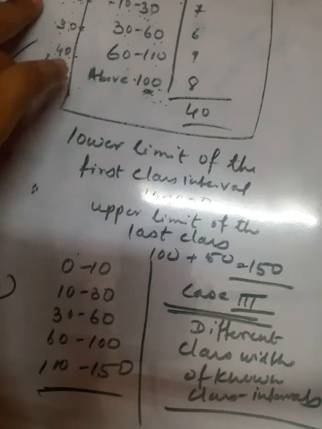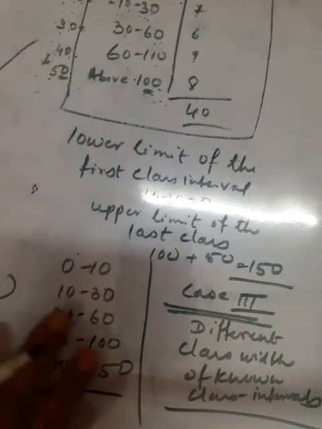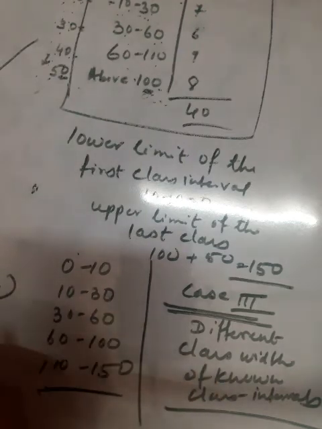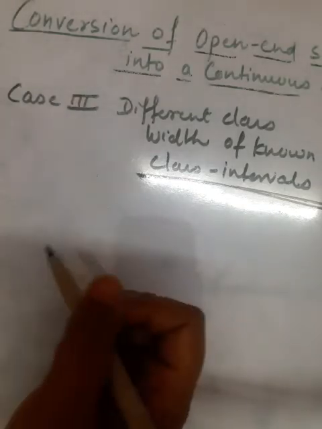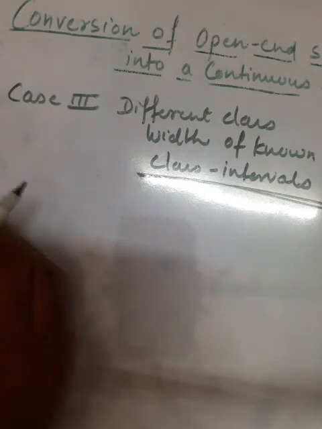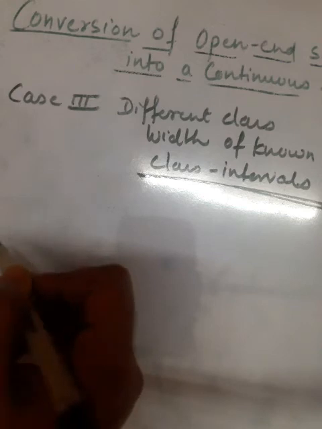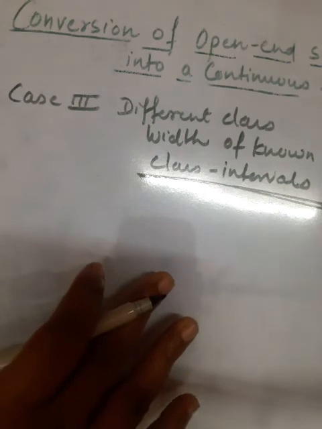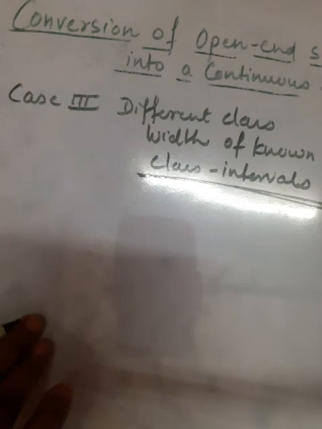We cannot find the trend, and a vague table is shown. In that situation, how can we convert an open series into a continuous series? Students, in that case, if class intervals are of different widths, then the lower limit of the first class and the upper limit of the last class cannot be determined. You cannot determine what would be the lower limit of the first class and what would be the upper limit of the last class.